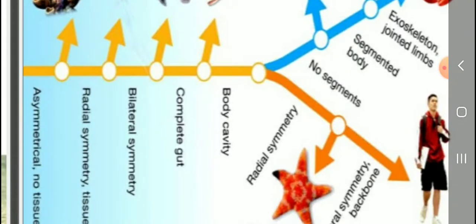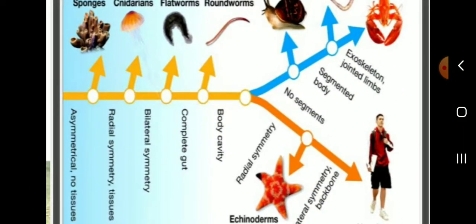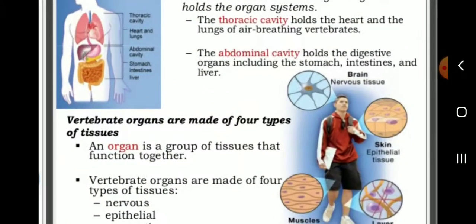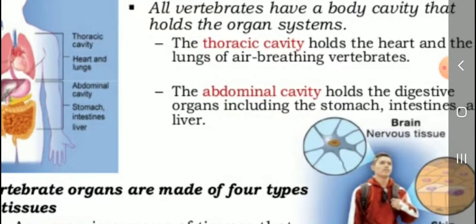Body cavity, complete, bilaterally symmetrical, radially symmetrical, asymmetrical. After this I will explain vertebrates and the types of animals. Next, listen students. All vertebrates have a body cavity, which holds the organ systems.